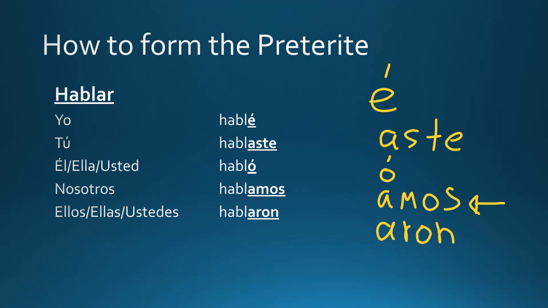And then, like I said, you definitely need to remember the accent mark, especially on the O right here, because if you do not put the accent mark on habló, then it's going to look like hablo in the present tense when you say yo hablo. Yo hablo is I speak, like right now, and then él, ella, usted habló is saying like he, she, or you, formal, spoke yesterday.